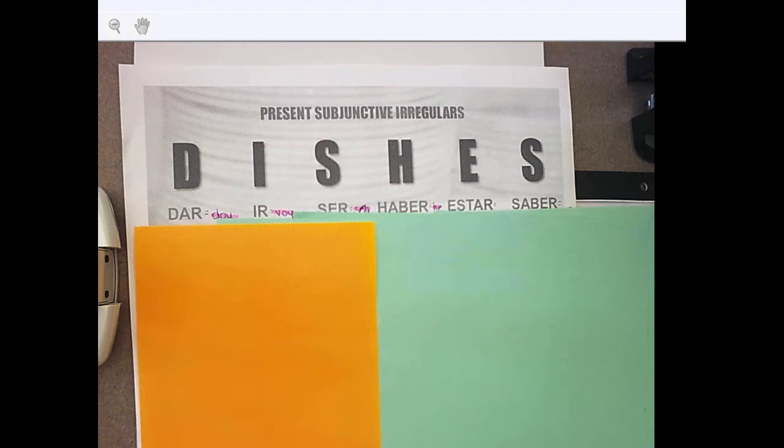A second way to remember that these are irregular is because, again, they can't follow the three steps that we had learned in how to conjugate verbs regularly, which is, of course, conjugate to the yo form in the regular subjunctive, drop the o, and then add the opposite ending. Let's take a look at why.